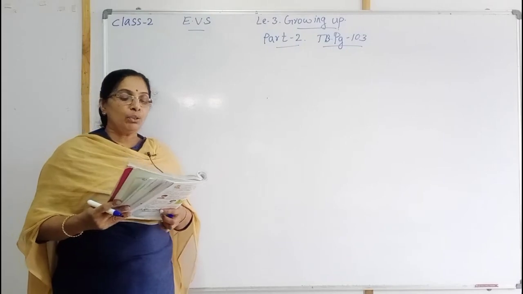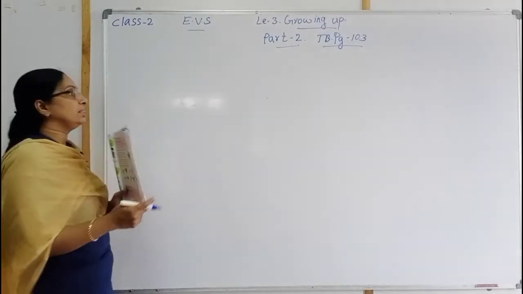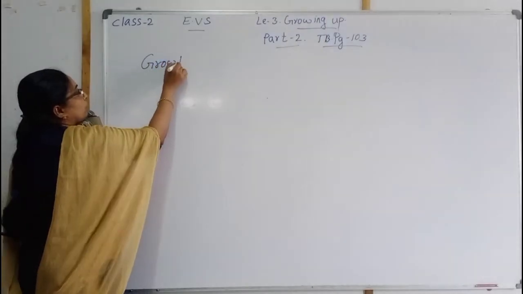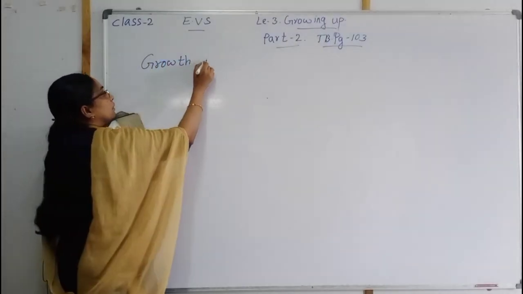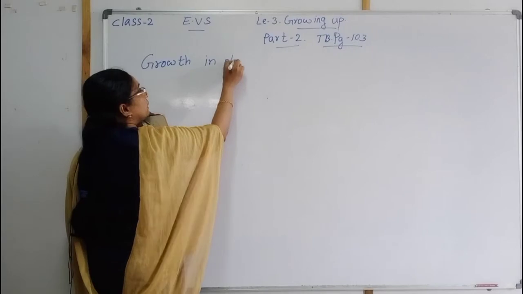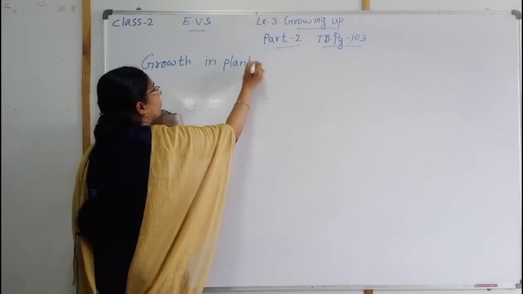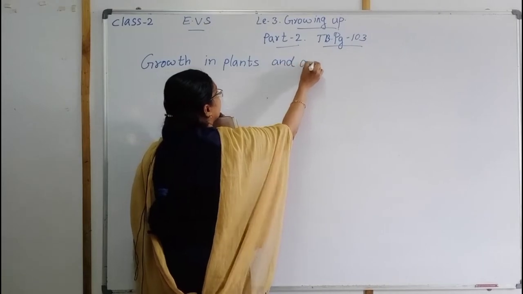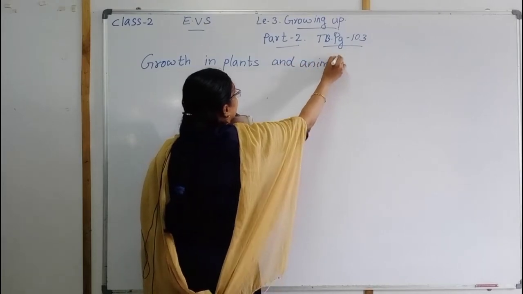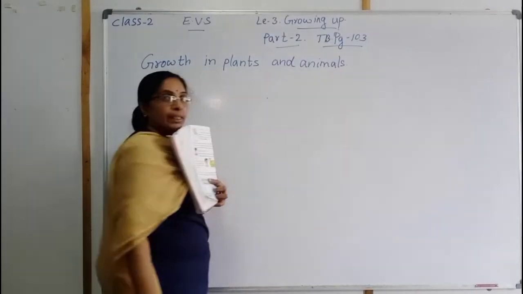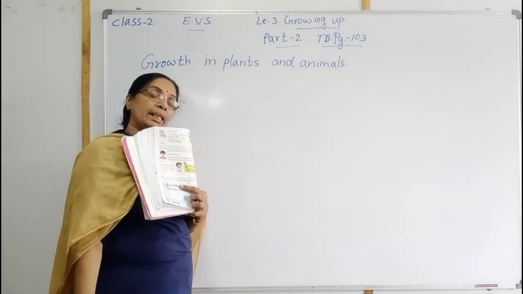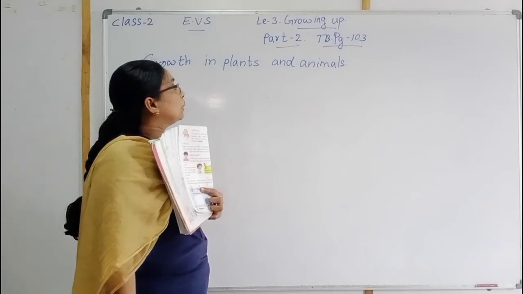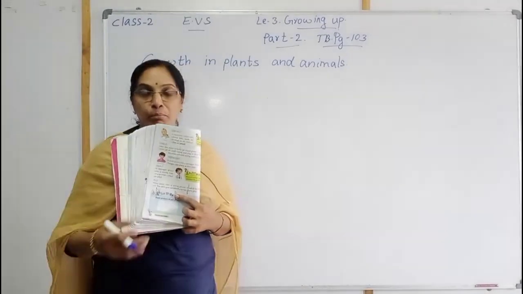The next is growth in plants and animals. Already we understood the growth in human beings. Now we are discussing the growth in plants and animals.